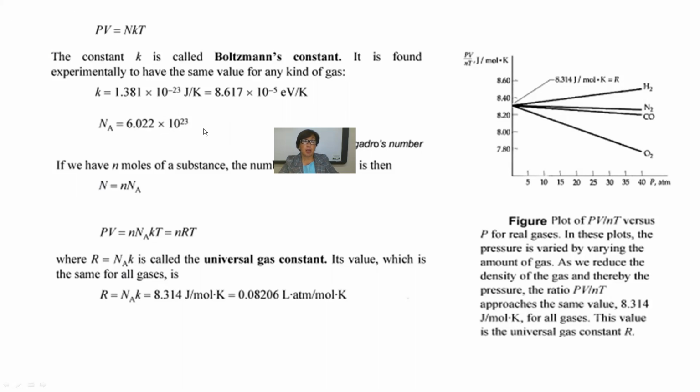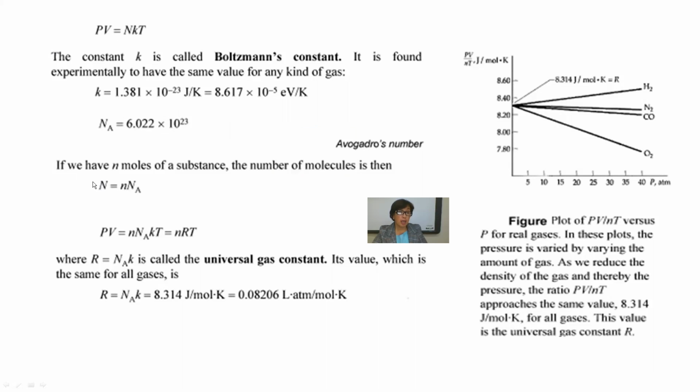The number of moles is the number of molecules divided by Avogadro's number, so the number of molecules equals the number of moles multiplied by Avogadro's number. Replacing here, this is the final formula.